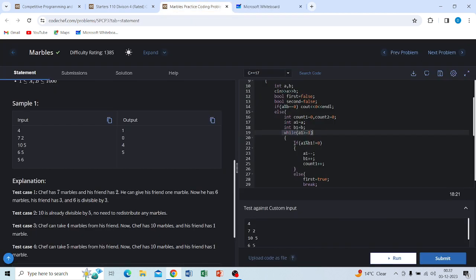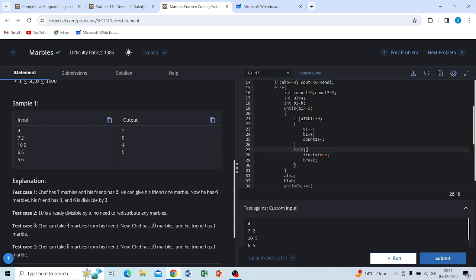If it is not divisible, then we will either give it to their friend, or we will increase our count. Else, if the condition is false and the value is divisible, then we will return first as true, move on, and the loop would break.